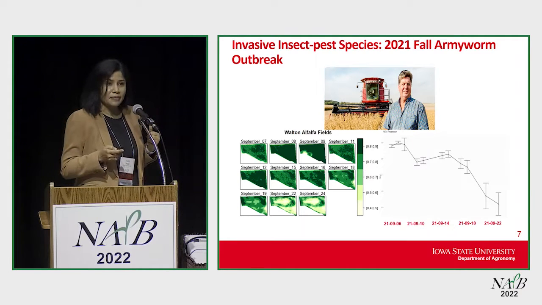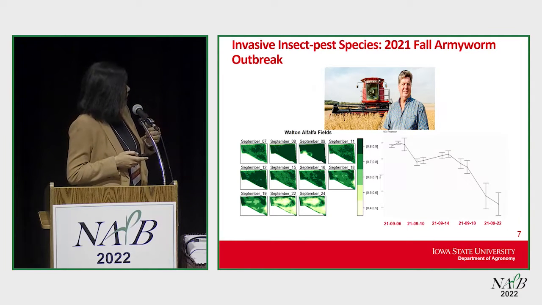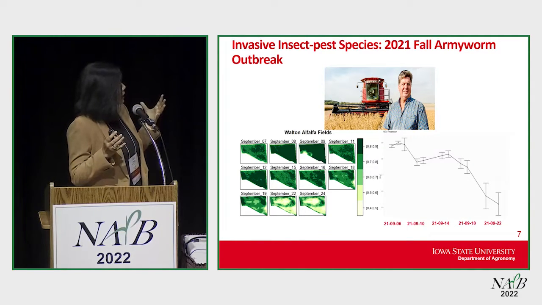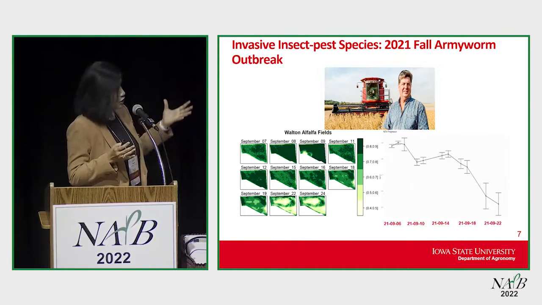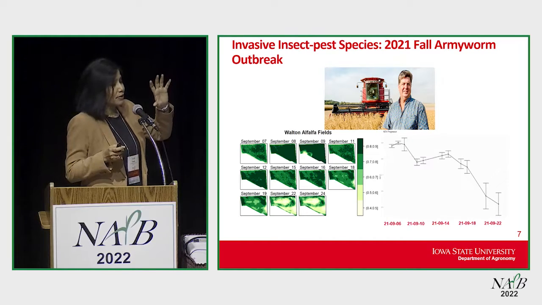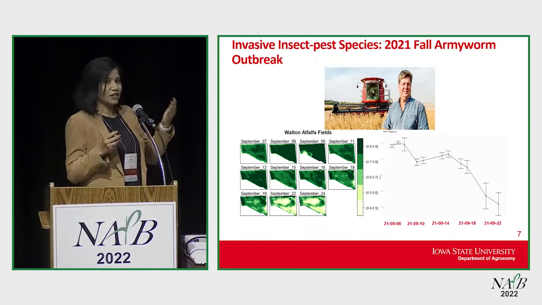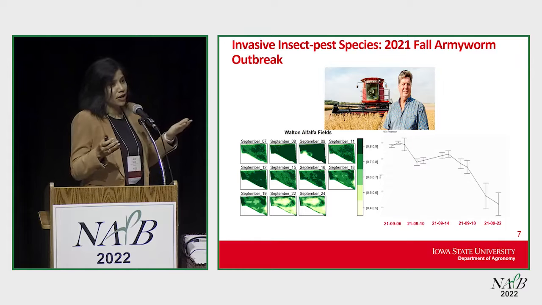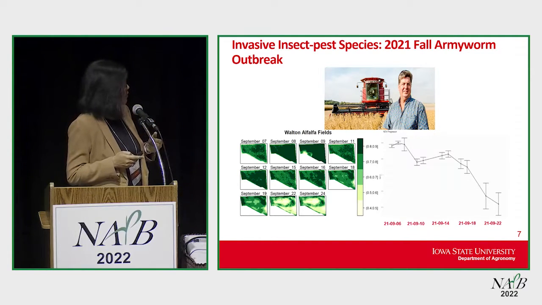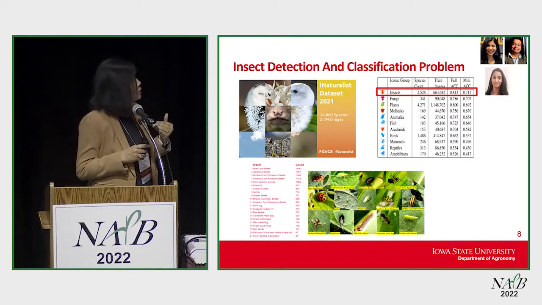I was having a meeting with Matt Carroll, one of the students in our zoonomics group, and I said, hey Matt, can we somehow get data from the satellite and see what happened before the fall armyworm attack? We could sense that with satellite data we can locate that there is an attack going on, and if that detection had been done earlier, the farmer could have sprayed and been able to save his alfalfa plots.